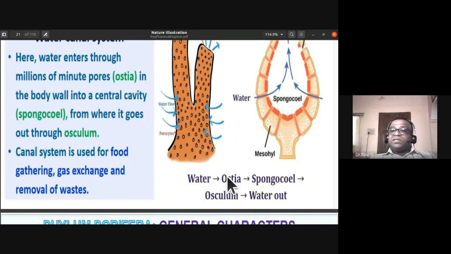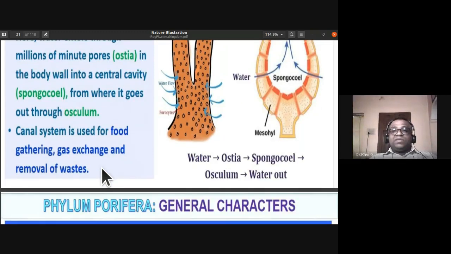So water enters the ostia. Through the ostia, it enters into the spongocoel. From the spongocoel into the osculum, and the water is thrown out. So this canal system is used for food gathering, gaseous exchange, and removal of waste. They are all lined by the spongocoel and the water canals.